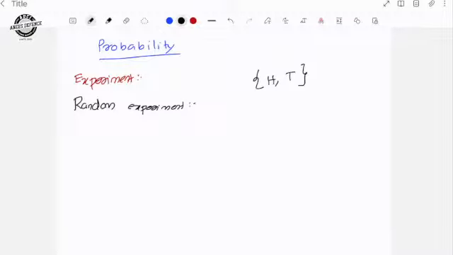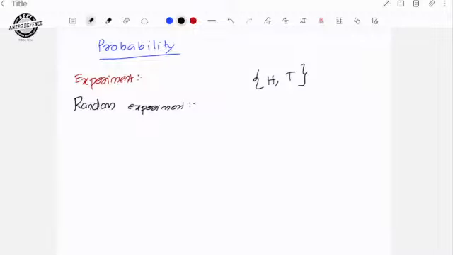Whether you will get head or tail, you don't know the exact output, but all outputs are well defined. Such an experiment is known as a random experiment.